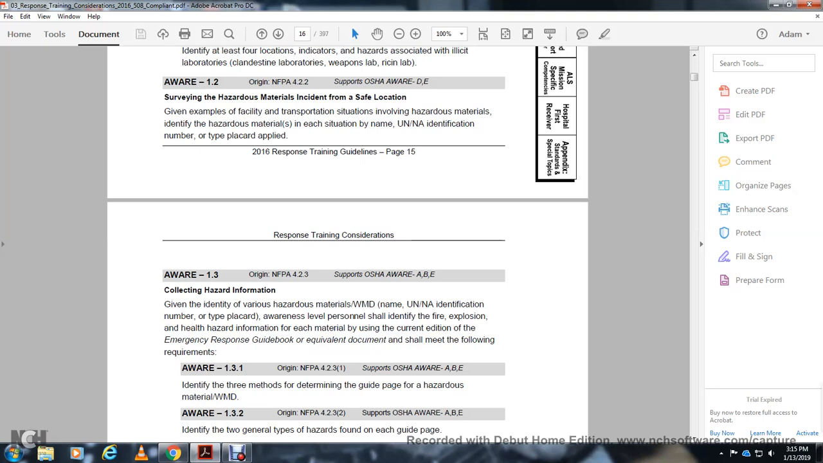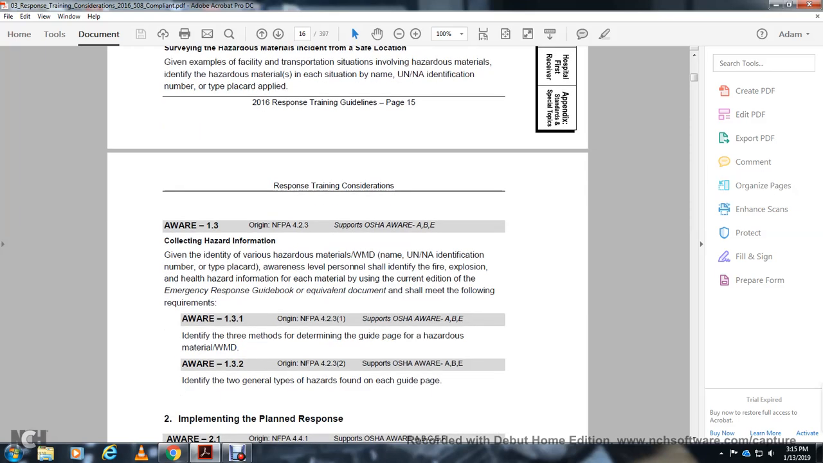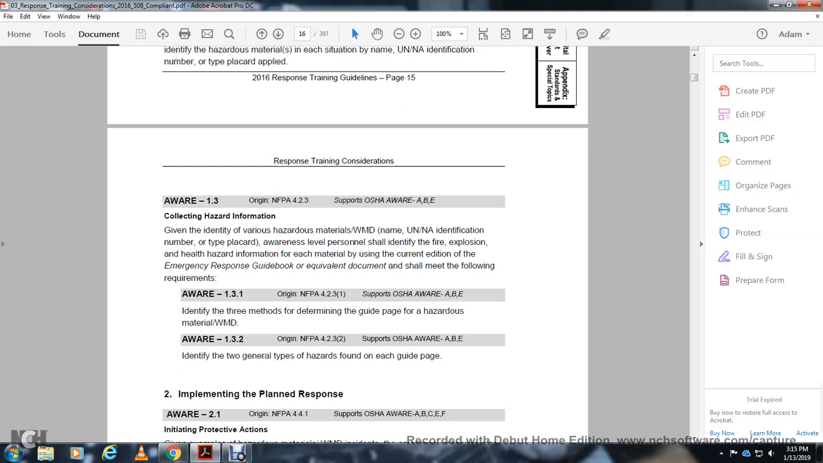1131, awareness level A, B, and E: identify the three methods for determining the guide page for the hazardous material weapons of mass destruction. Awareness level 132, awareness level A, B, and E: identify the two general types of hazard found with each of the guide pages.